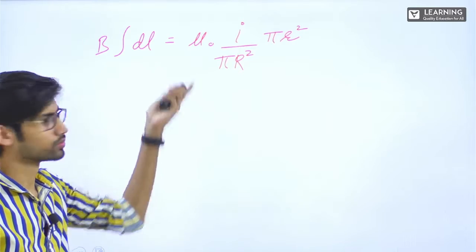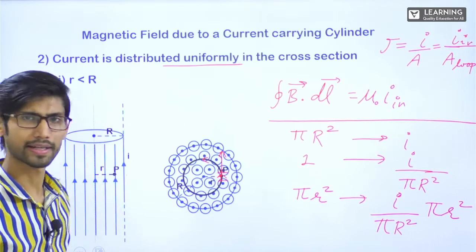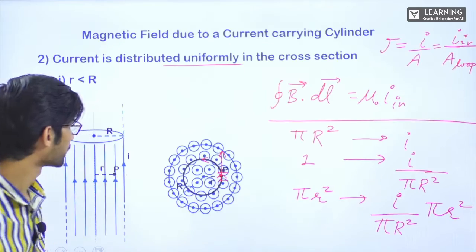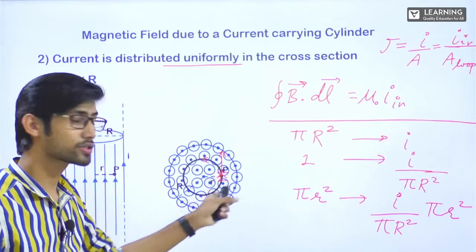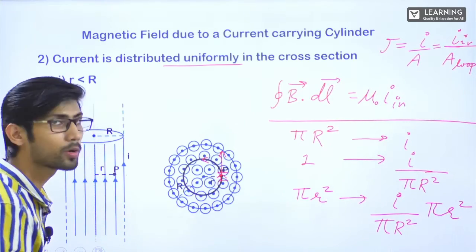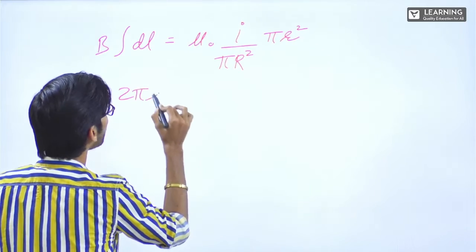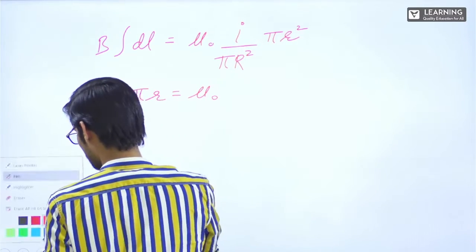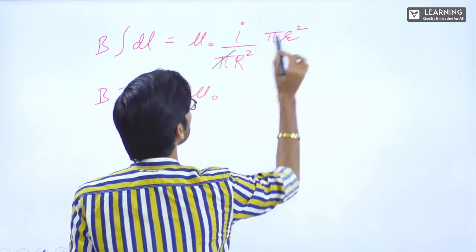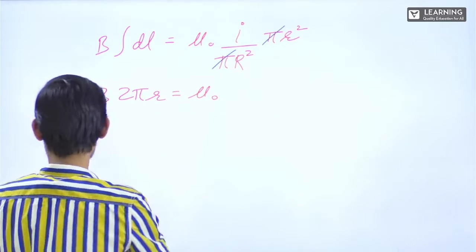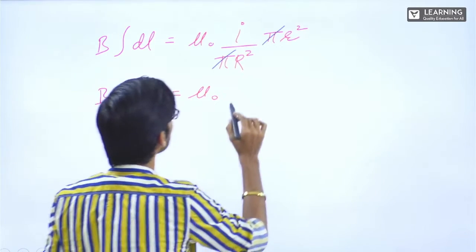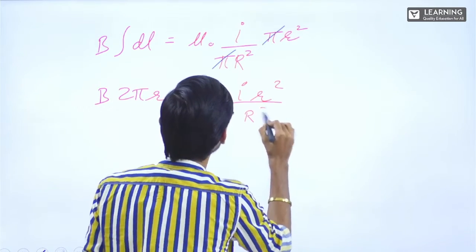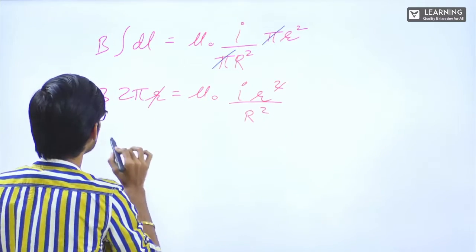Cos theta is cos 0. Both are tangential at any point if you see. Integral DL will be the circumference of this loop, the Ampere's loop, 2 pi small r. In mu naught, the pi and pi will be cancelled. From here, I r square upon capital R square, 1 r and 1 r will be cancelled.